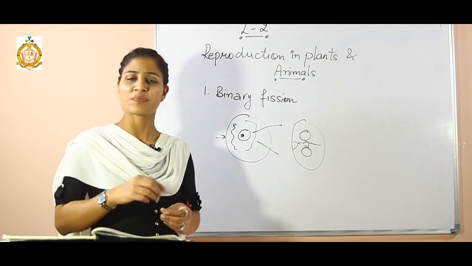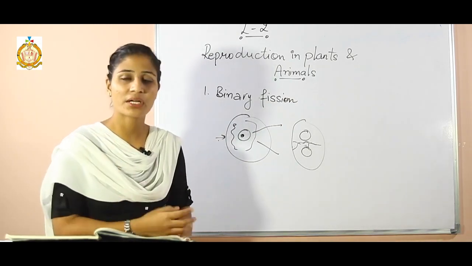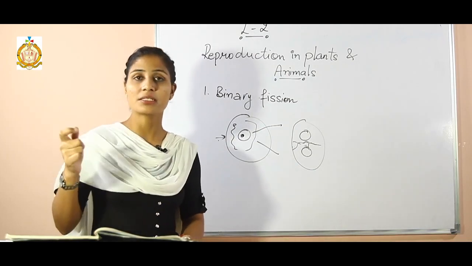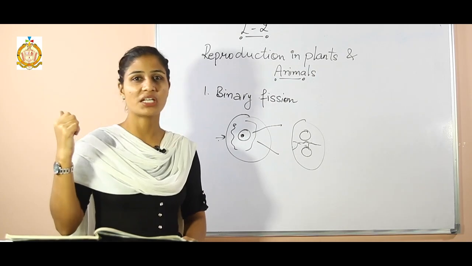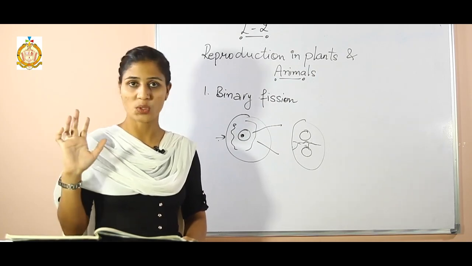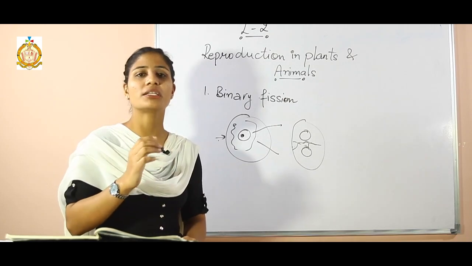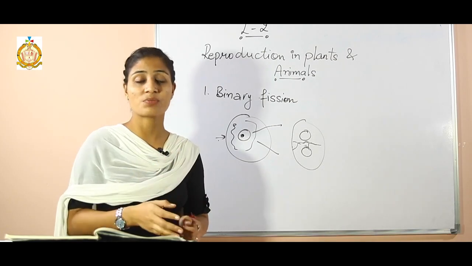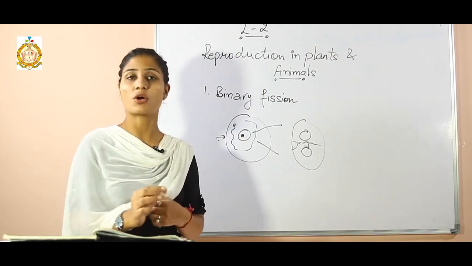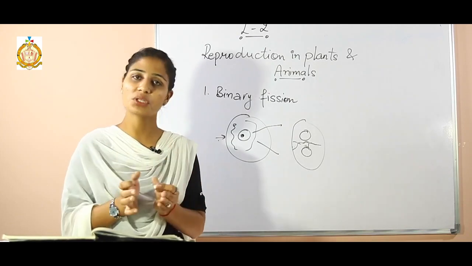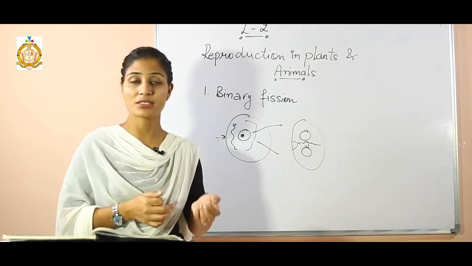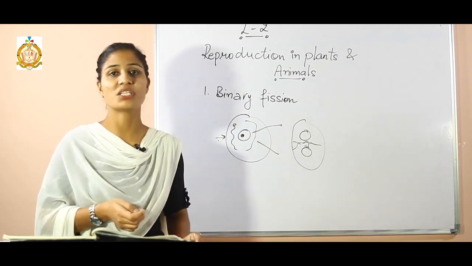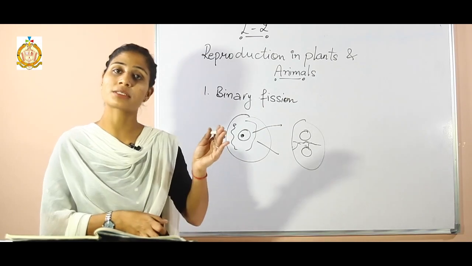Next one, regeneration. Regeneration is a modified form of fragmentation. Here you can see a live example. You may have seen lizards. When they are under danger, or when they are feeling any kind of danger, they leave their tail, and after a few days their tail automatically grows back. That is known as regeneration, meaning the cut part is automatically regenerated after some time. This reproduction takes place asexually. There is no sexual process in this reproduction either. So that is known as regeneration.